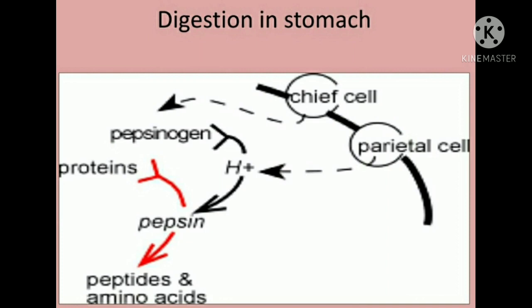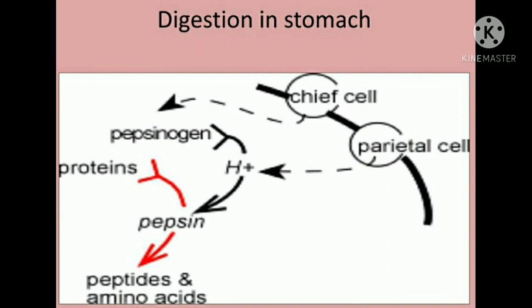Who does the churning process? The thick muscular wall of the stomach. Churning further breaks down the food particles and also helps in thorough mixing of gastric juice with the food.